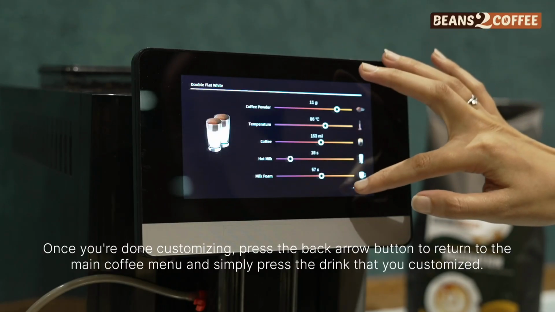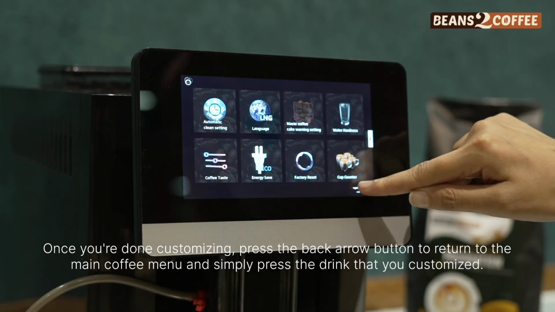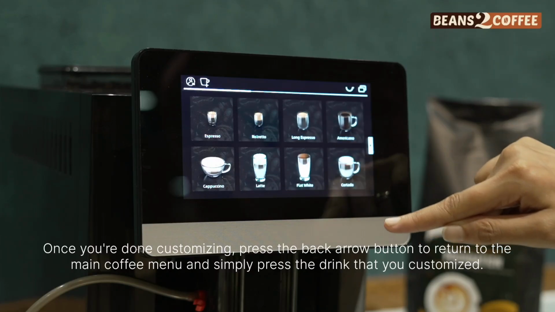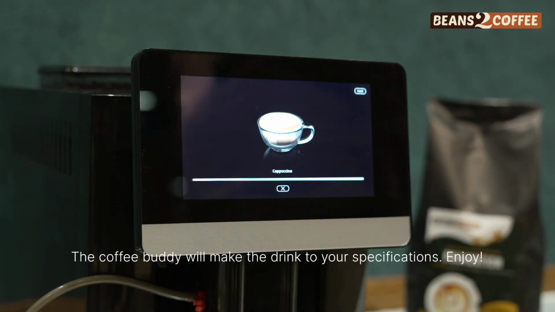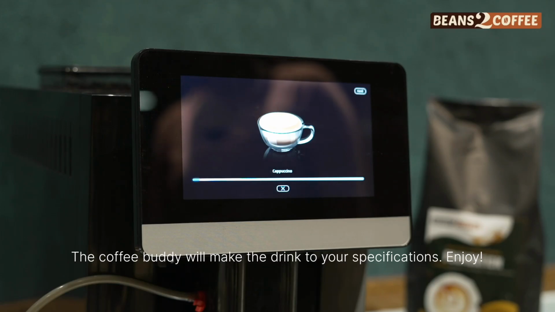Once you're done customizing, press the back arrow button to return to the main coffee menu and simply press the drink that you customized. The Coffee Buddy will make the drink to your specifications.